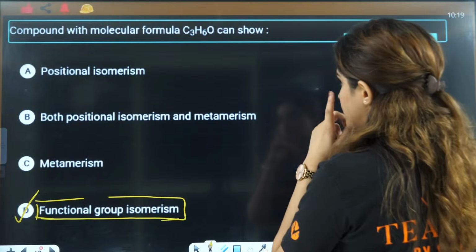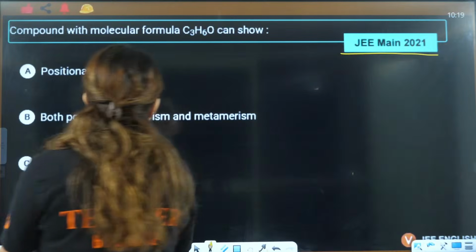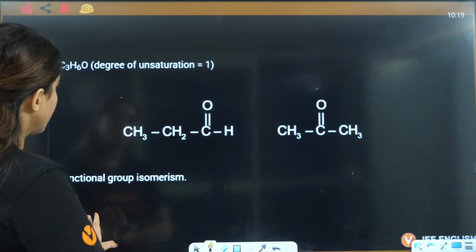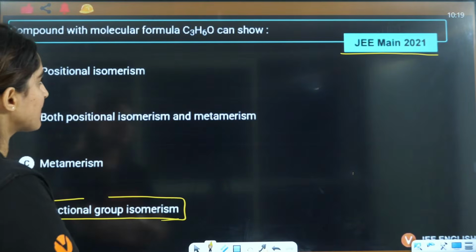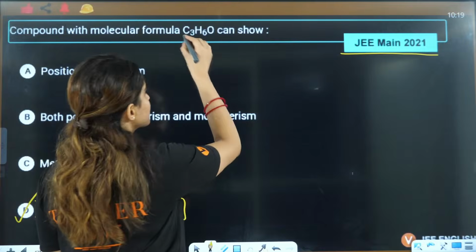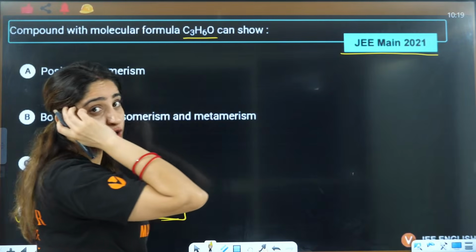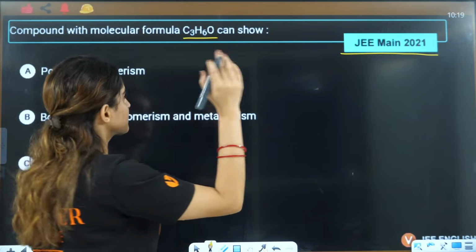Three carbons. Wait a minute. The question has changed. Yes. Right. So alcohol, and that is not possible. I'm so sorry. Yes, it is 3 carbons.